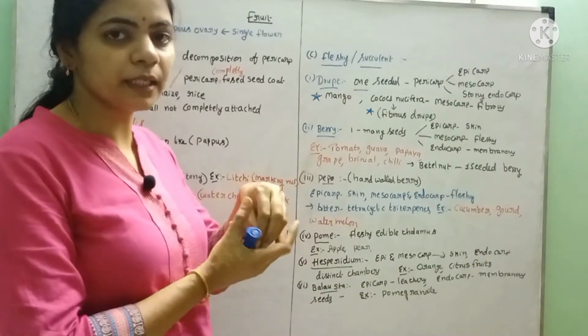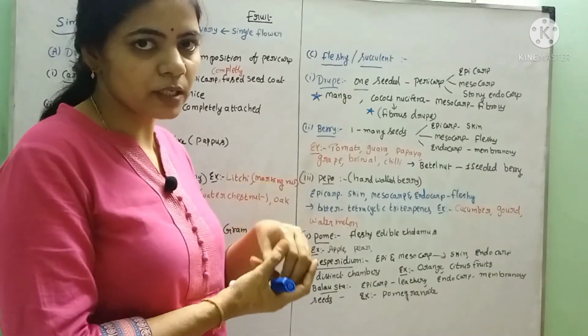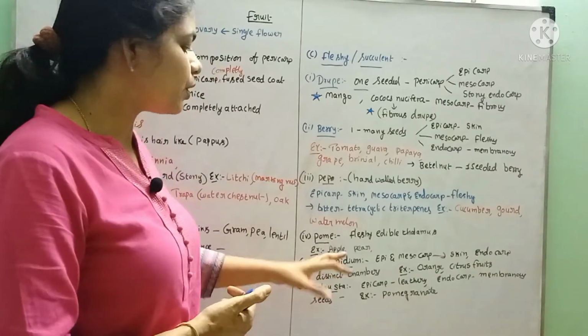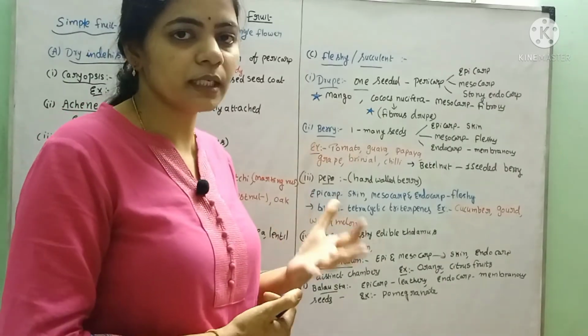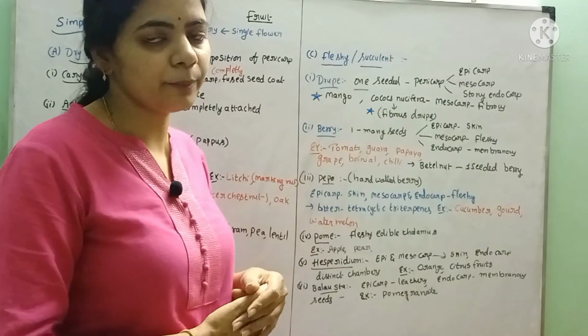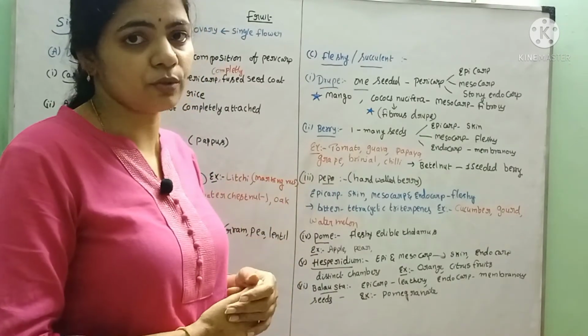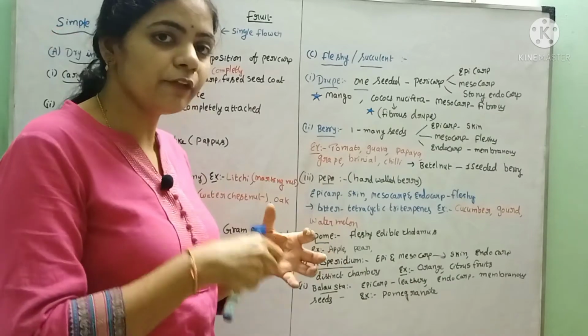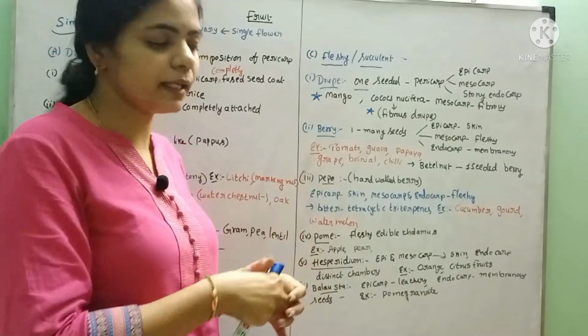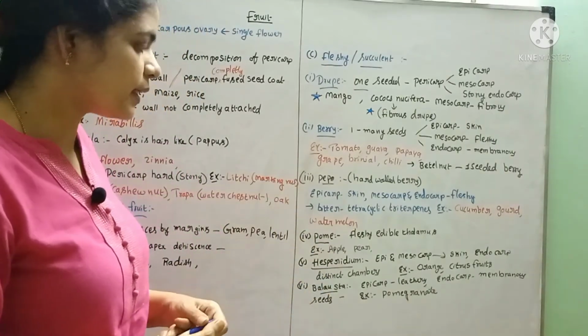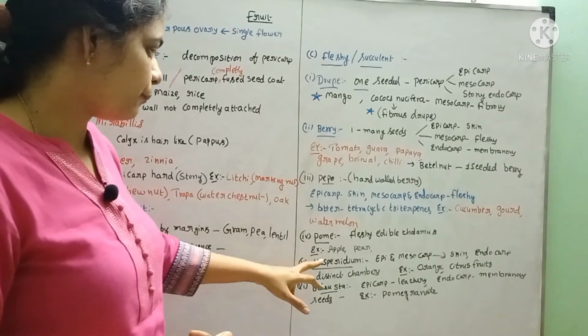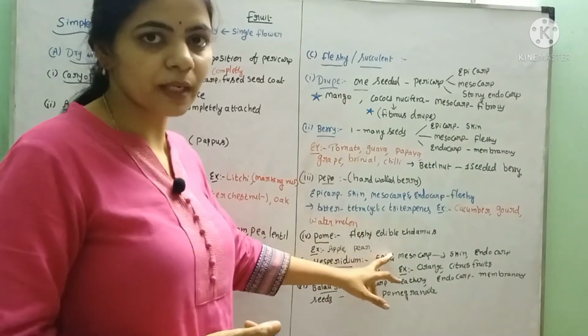The thalamus completely encloses the inner part of the ovary. Hence, whatever fruit we are eating, the juicy structure in apple and pear, the edible part, is nothing but thalamus only, and the real fruit is present inside the thalamus. So hence it is called a pseudocarp.